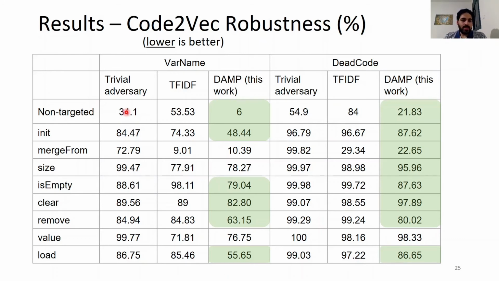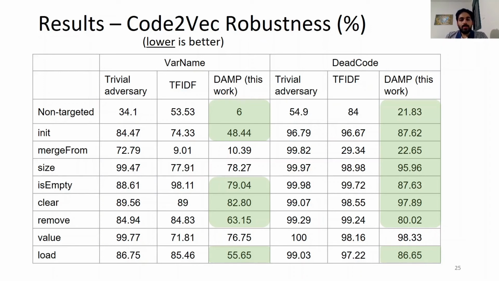The trivial adversary here renames the variable to the given target. For example, it will rename v to init or to size. For non-targeted attack, it's just picking a random name. The TF-IDF adversary renames the variable v to a name that is most common in functions with the chosen target name.